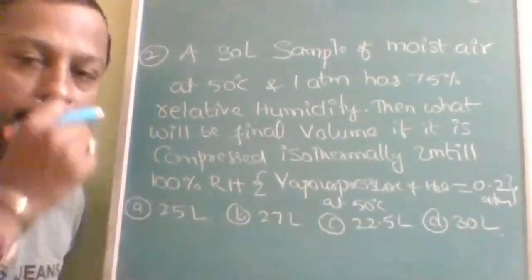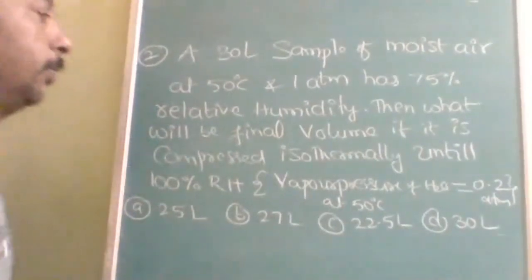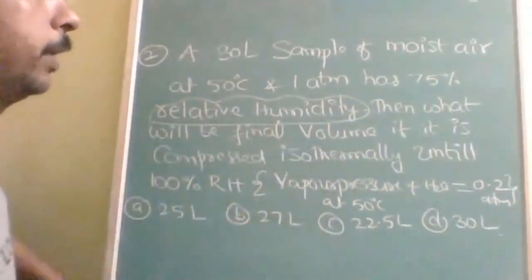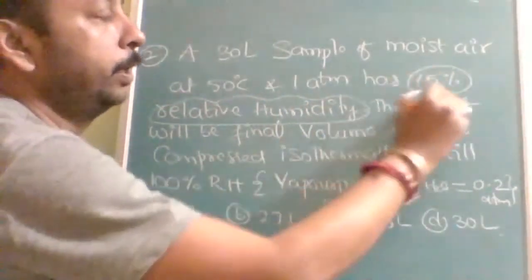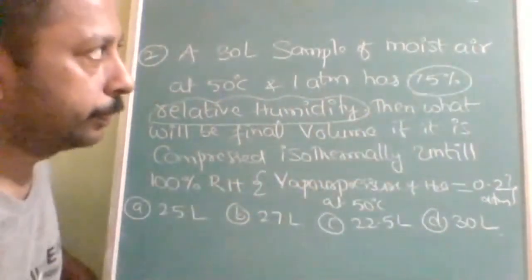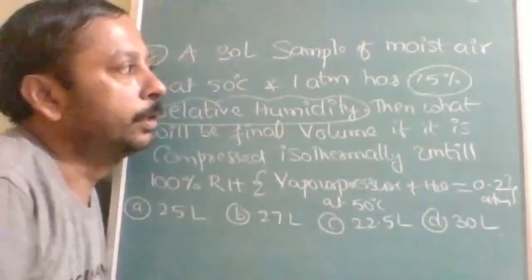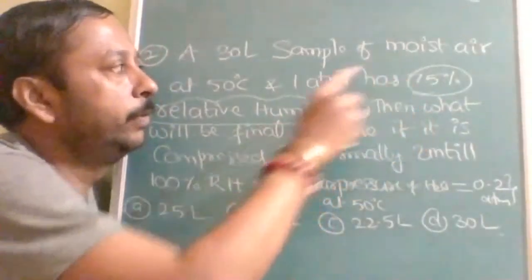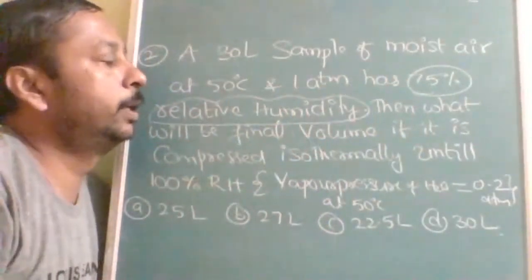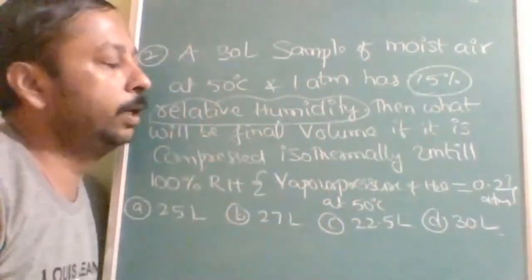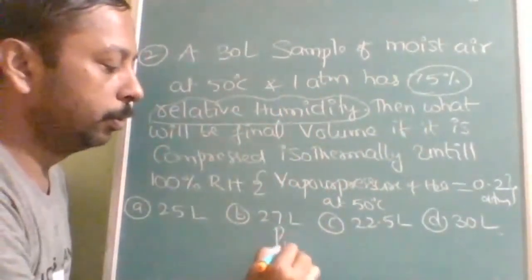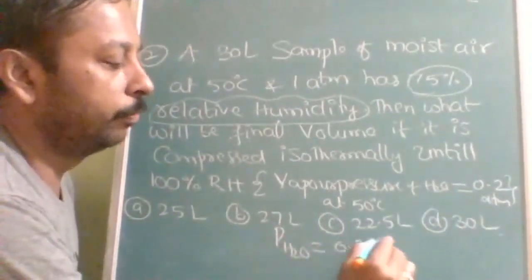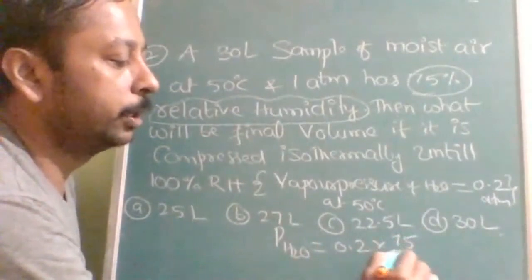Okay, see here. Just you should know the relative humidity. That means whatever the pressure exhibited by water and dry air, out of that 75% will be of the water. Is it understood? 75% relative humidity means pressure of H2O out of 0.2 will be 75%.